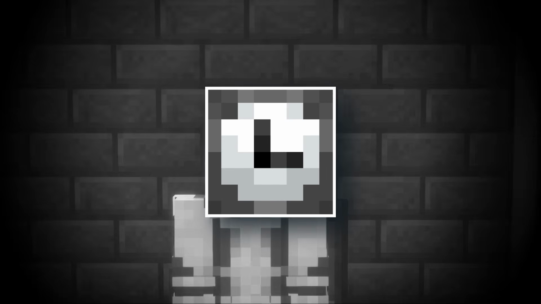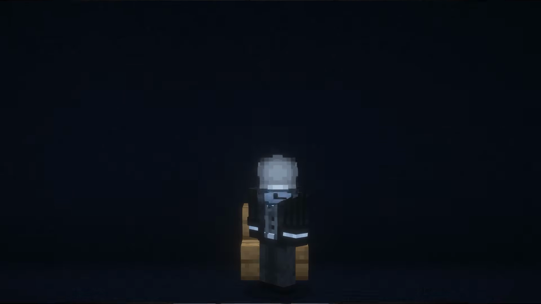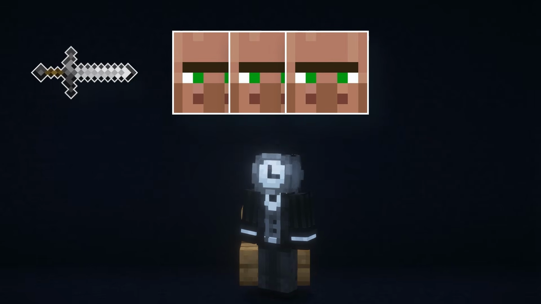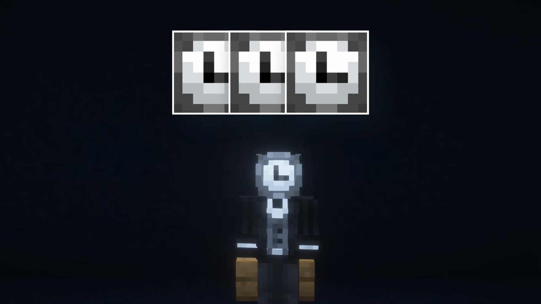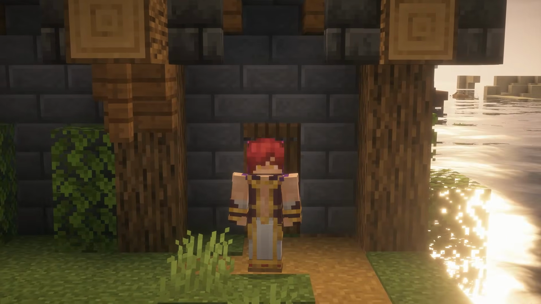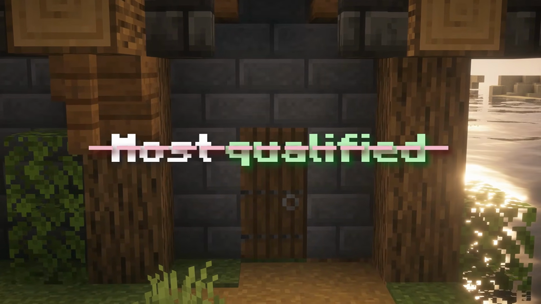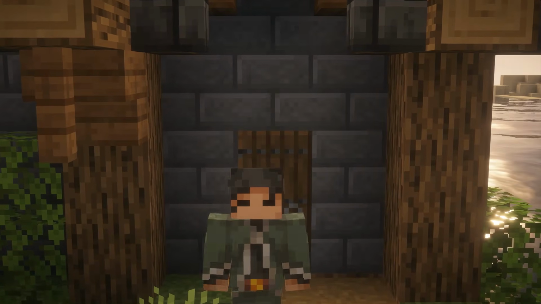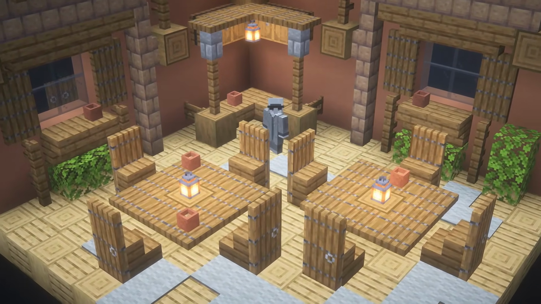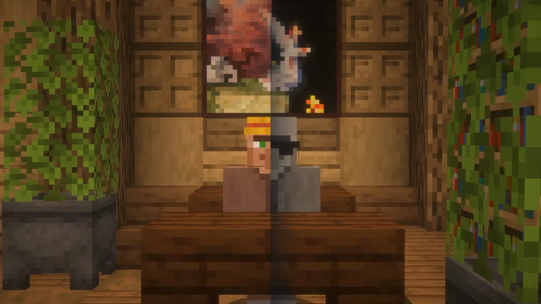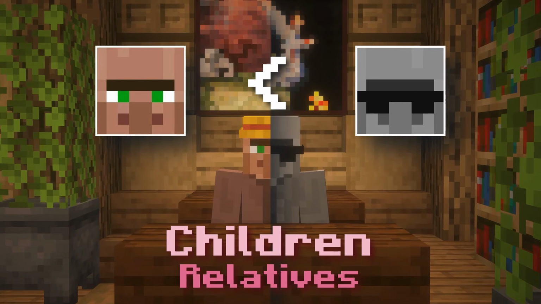Now for the fourth way, favoritism. This one is a more publicly seen one. It involves the person of power giving more favor to either their friends or family. This could come in the form of Set eventually retiring and giving his position not to the most qualified member, but to his friend, Zero. For Dr. Villager, he may open up positions that support him. However, during the interviews to find a qualified member, he gives much more favor toward his children or relatives.